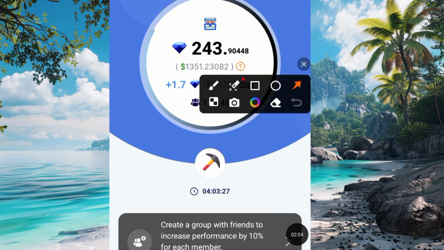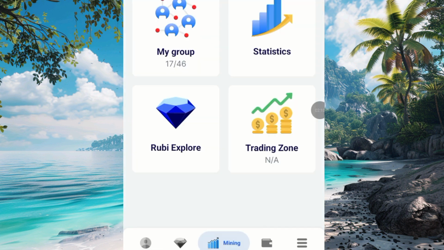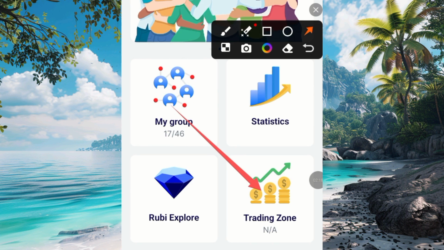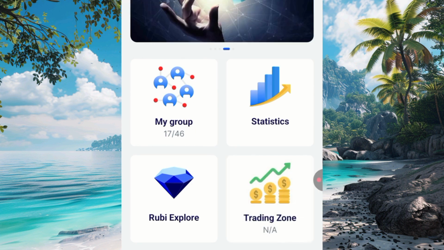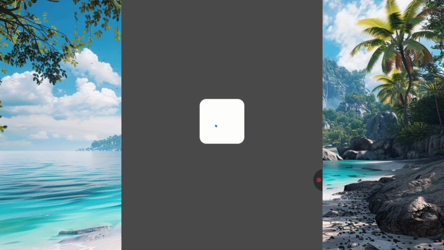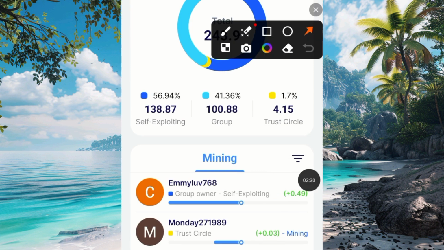Another thing you need to do is come to this particular section here. You tap on it here, and you'll be able to see what you have mined, and what your referrals have mined for you. You come to this place called the trading zone. You tap on it, then tap on statistics. You allow it to load. I will check my statistics now.